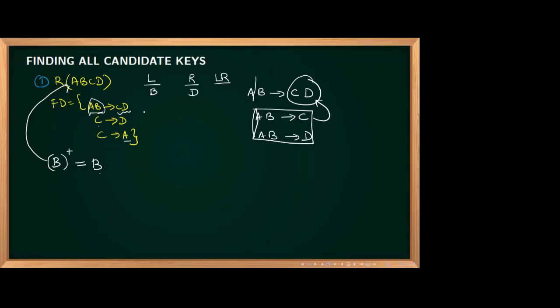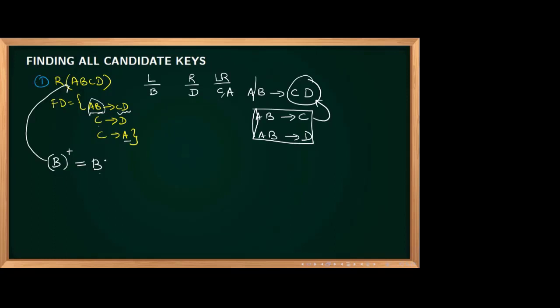B is coming only in the left side. D is coming only in the right side. C and A both are coming left and right. C and A coming both are left and right. So what we can do?